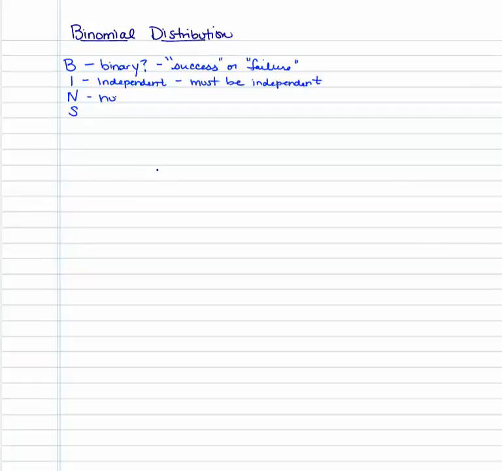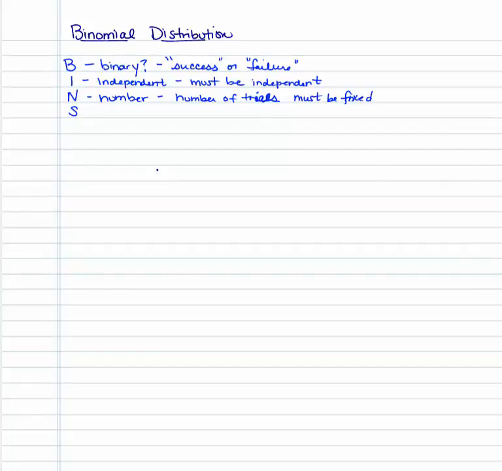N stands for number. And the number of trials, not trails, must be fixed.